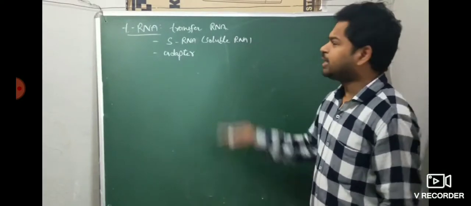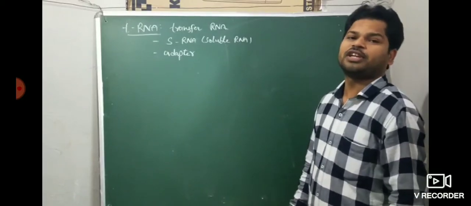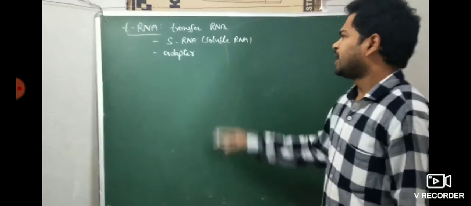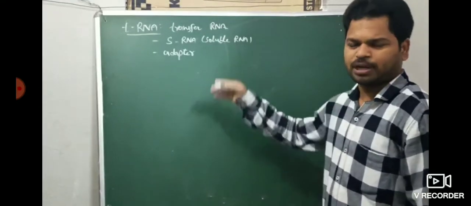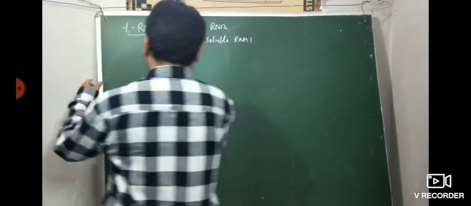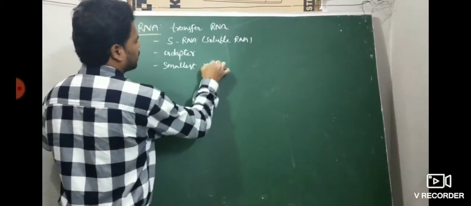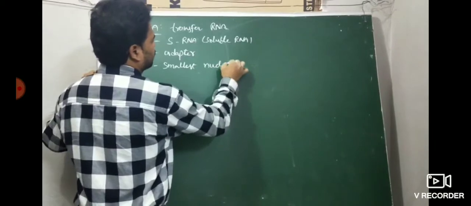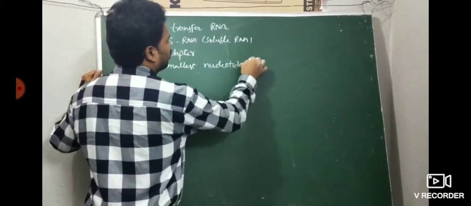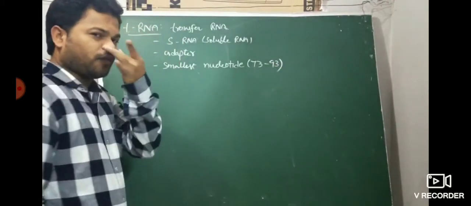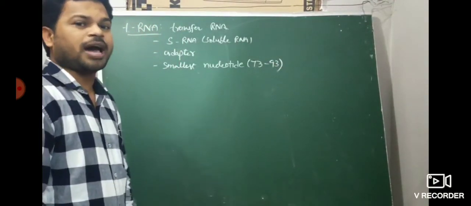That I have given. Now the structure of tRNA, but before that, basic information. tRNA, transfer RNA, sRNA, soluble RNA, adapter molecule. tRNA has the smallest number of nucleotides, only 73 to 93 nucleotides. So which of the following RNAs is the smallest RNA?